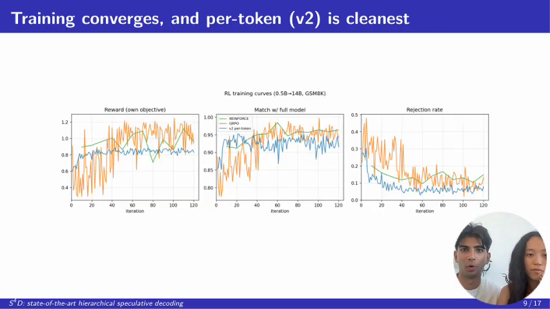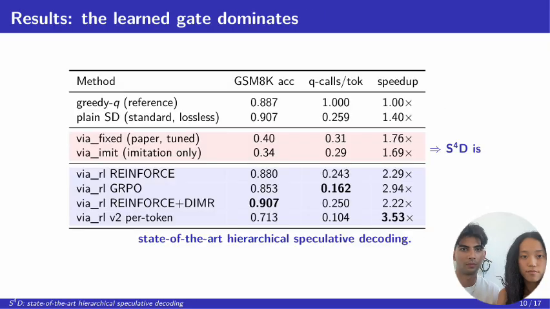Quick proof that the training works: all 3 methods converge, reward climbs, and the rejection rate falls. This is the evidence for the credit assignment claim we just made on the last slide. The top 2 are references, greedy decoding and lossless speculative decoding. They should be identical because speculative decoding is exact. The tiny gap we assume is just BF16 numerical noise flipping a couple of borderline problems.